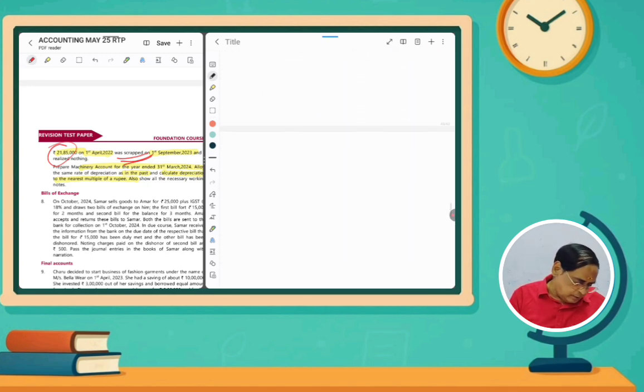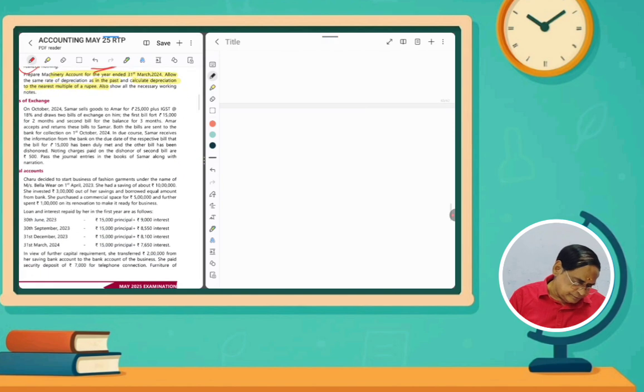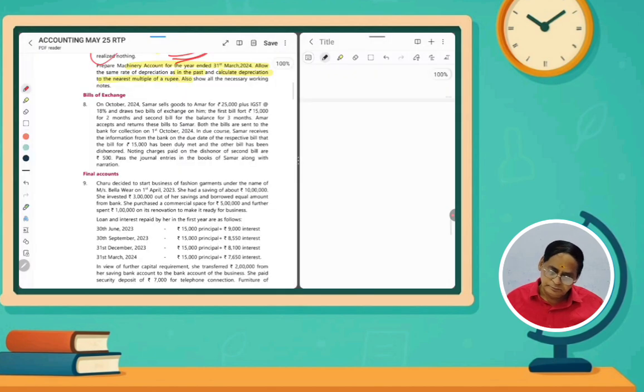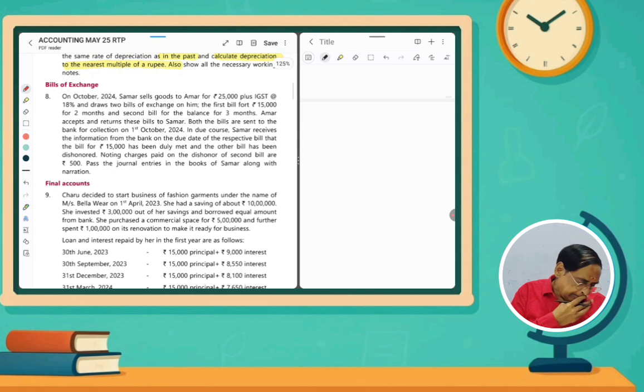And then question number 8. On October 24, Samar sells goods to Amar for rupees 25,000 plus IGST 18%, and draws two bills of exchange on him.